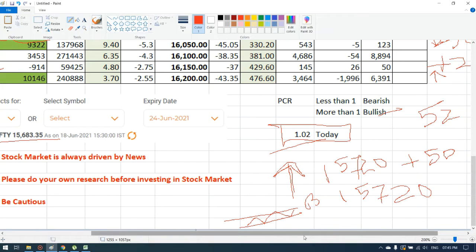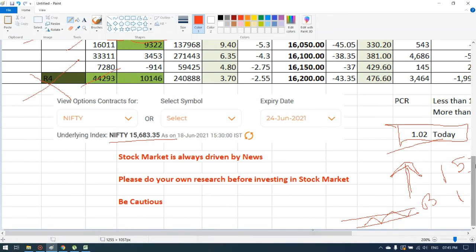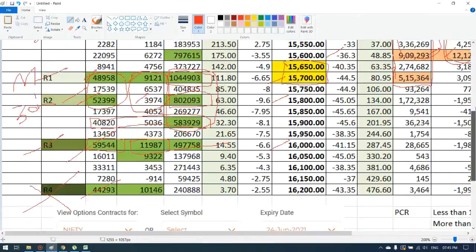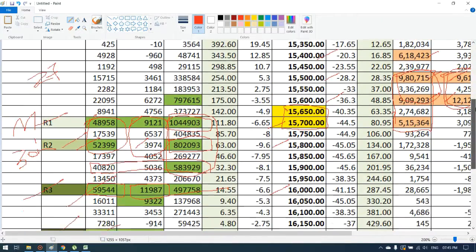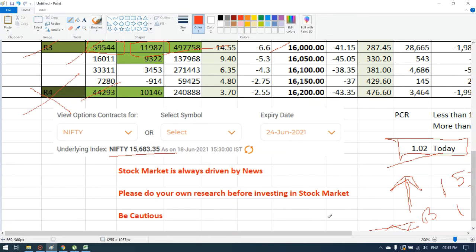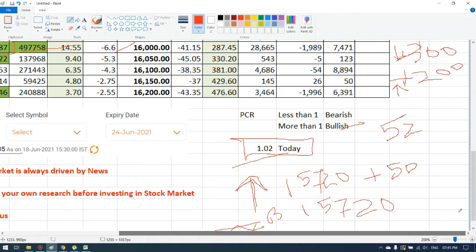You may ask why the market can go down also, right? Yes, there are chances that the market might go down, but the point to note is that on Friday, even though the market went down, it recovered back. So I don't feel you will find the market going down again on Monday.